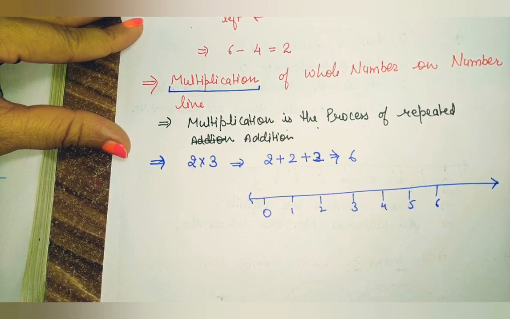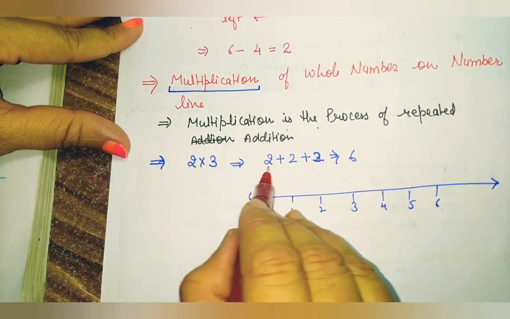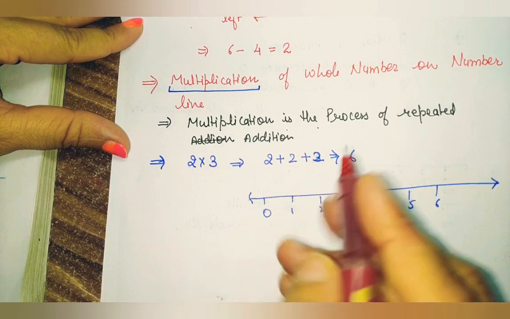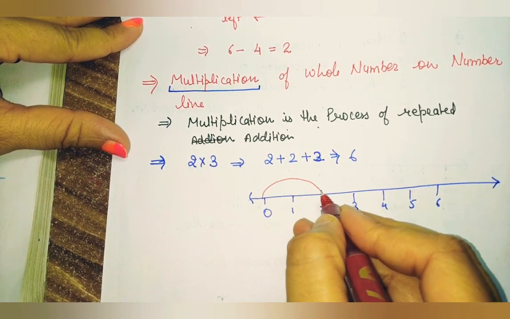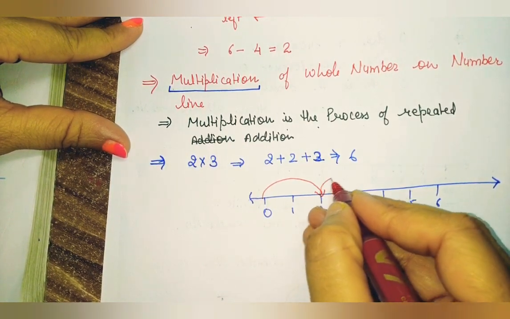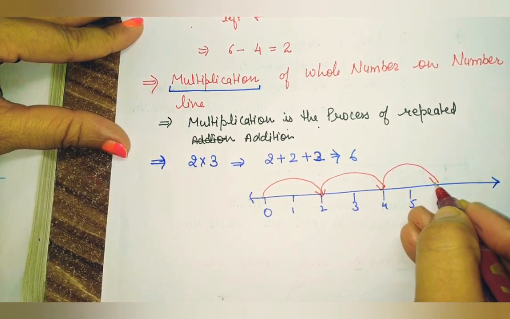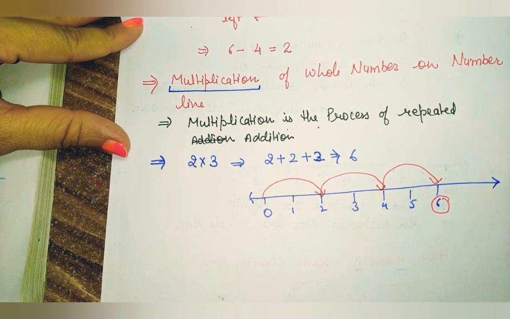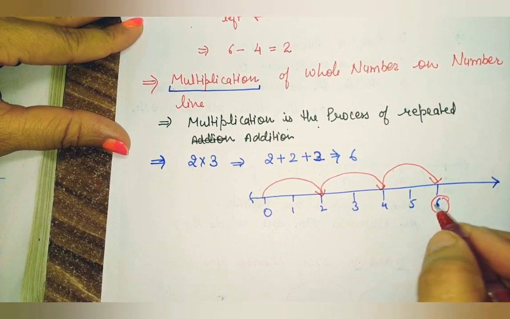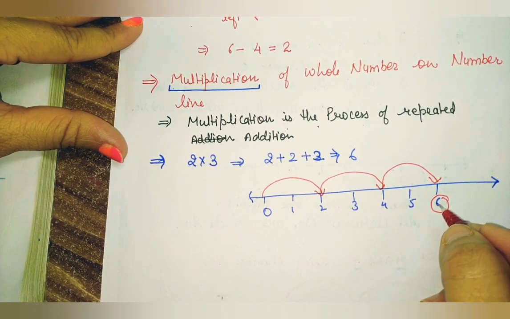Here for the repeated addition, I have to take steps of 2. So first step 2, then again 2, and how many times? 3 times. So now the answer is 6. Here I have shown this multiplication on the number line.